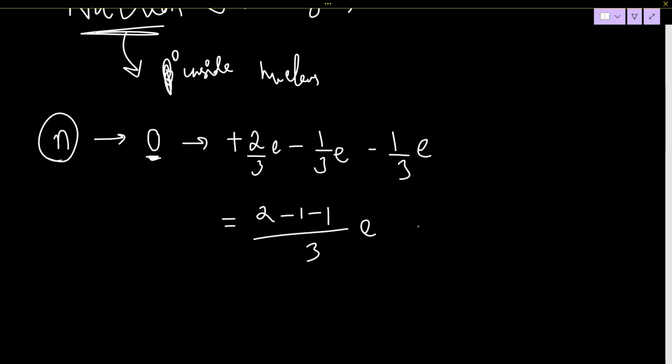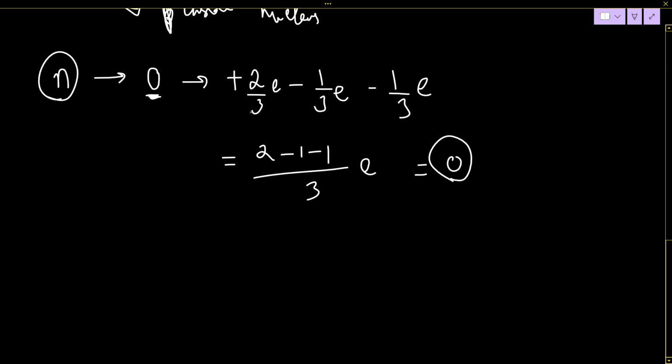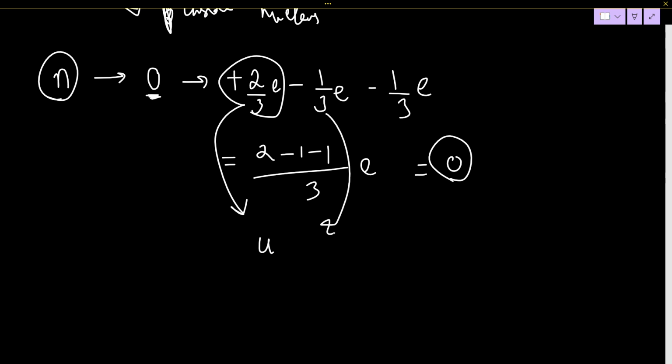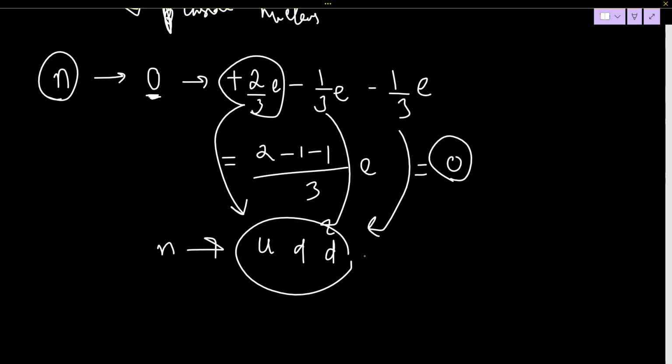So this will make up your 0. Charge is 0. So we will write the structure: this is u, this is d, and this is d. u, d, d is the quark structure of neutron.